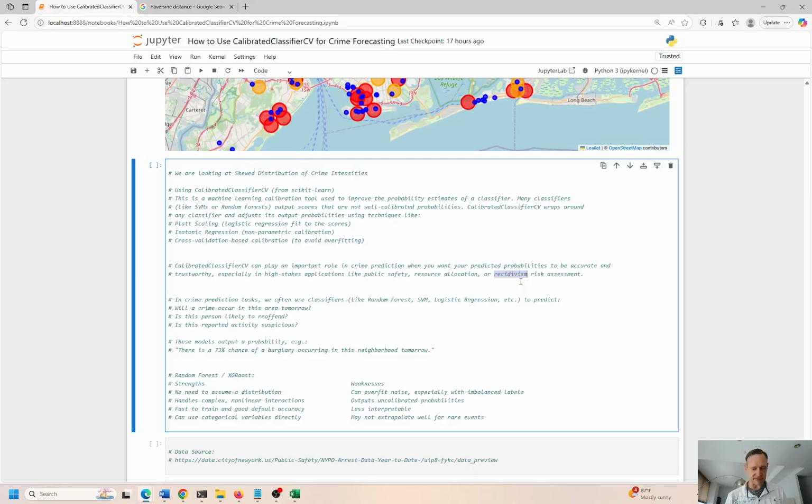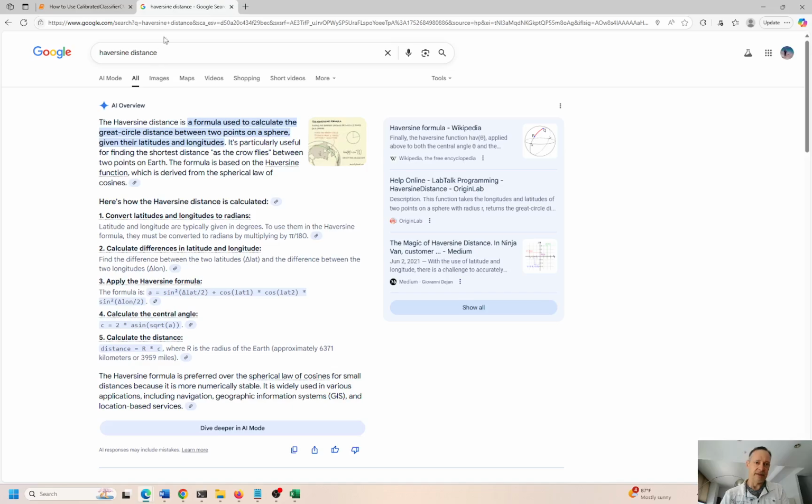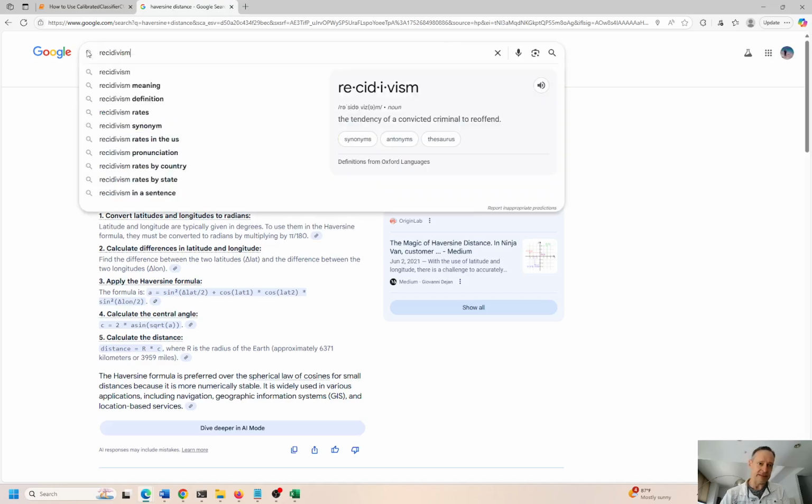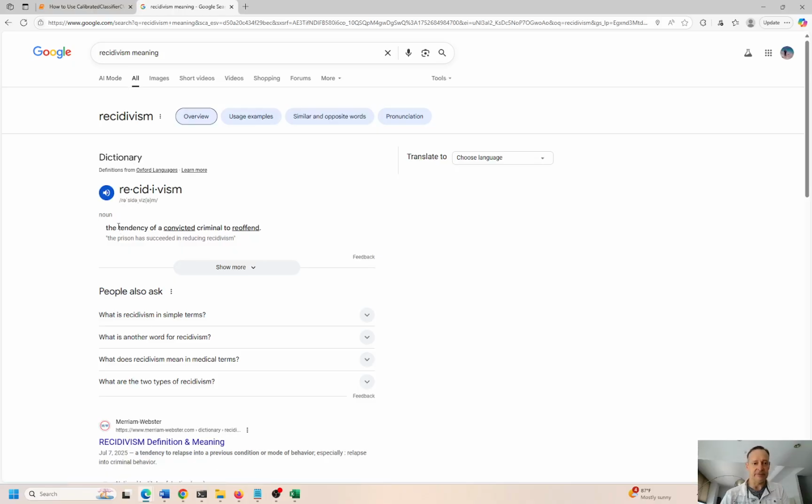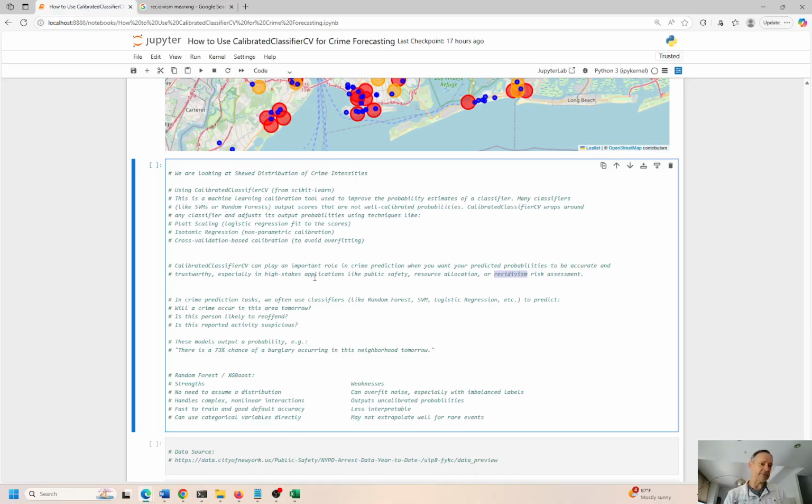So recidivism is kind of a big word. I heard this, I think, on the David Letterman show years ago. If you had a criminal past and you reformed and you don't resort to a life of crime, I think it's called recidivism, or that's the opposite. Like you have been exposed to crime and you have self-corrected, or you did not self-correct. It's one of these. The tendency of a convicted criminal to reoffend. Okay, so recidivism, you commit one crime and you commit more and more crimes, even after conviction, after you've been caught and slapped into the booty house. You go back to a life of crime, right?